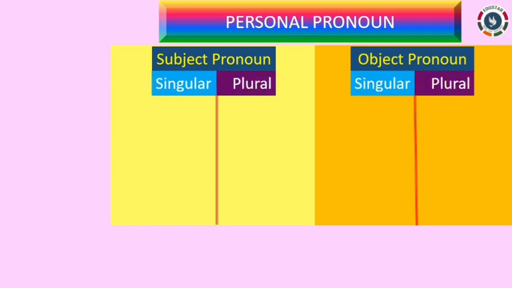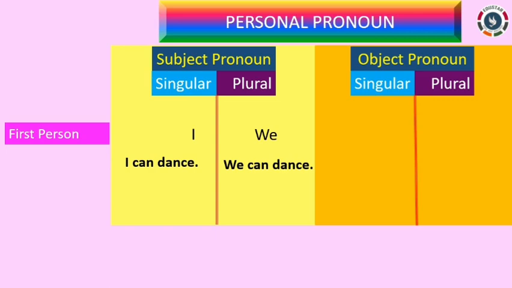For example, if I am the speaker or the first person, I can say, I can dance. The same sentence if I want to use in plural form, that is including myself, then I can say, we can dance. These 2 sentences are based on subject pronoun.